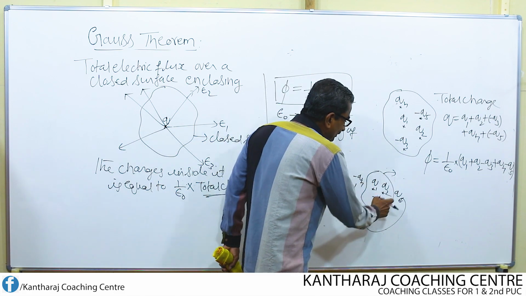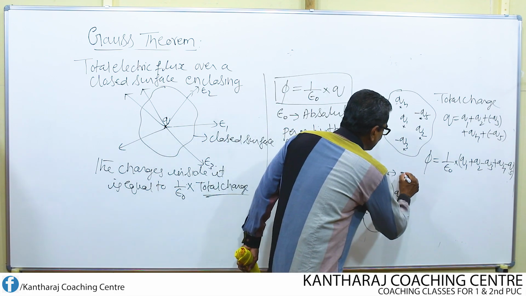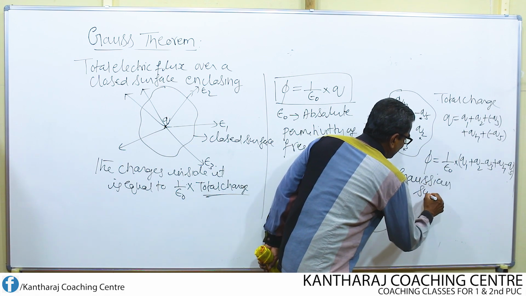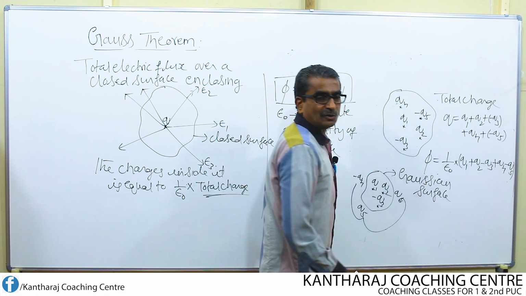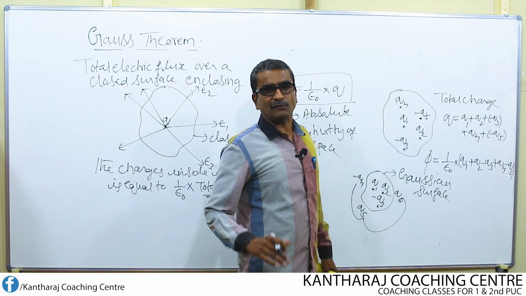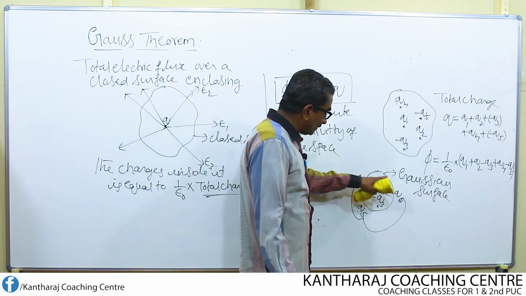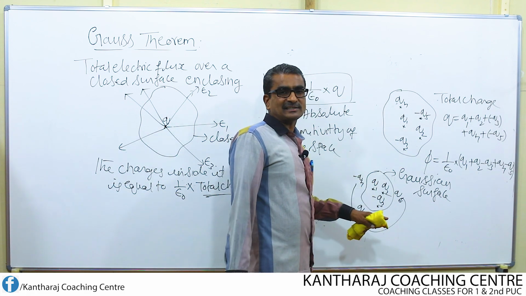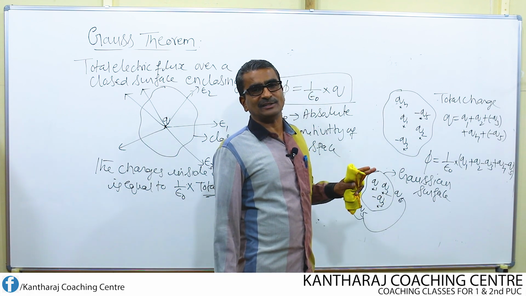What do we call this closed surface? We call this closed surface a Gaussian surface. What is meant by Gaussian surface? Gaussian surface is a closed surface of any shape, either regular or irregular, enclosing the charges inside it. So therefore, only the charges inside the Gaussian surface should be taken into consideration.